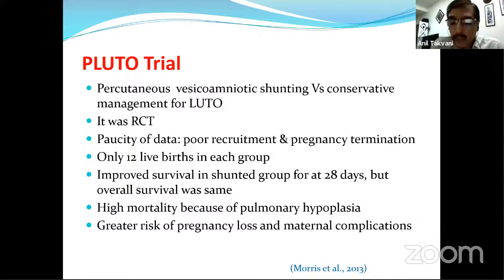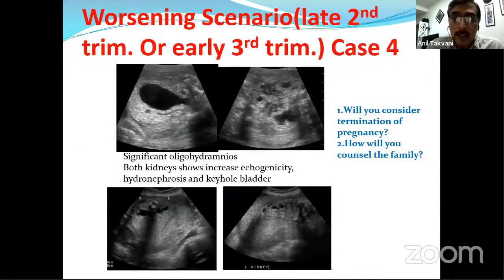Because of that, we don't have any further randomized studies to quote about fetal intervention. So we move to another scenario, which is a little worse.